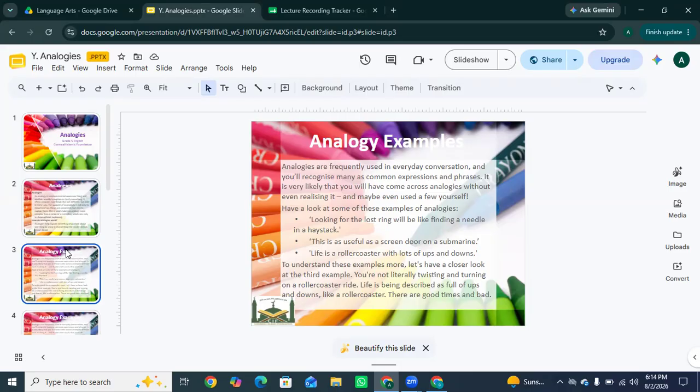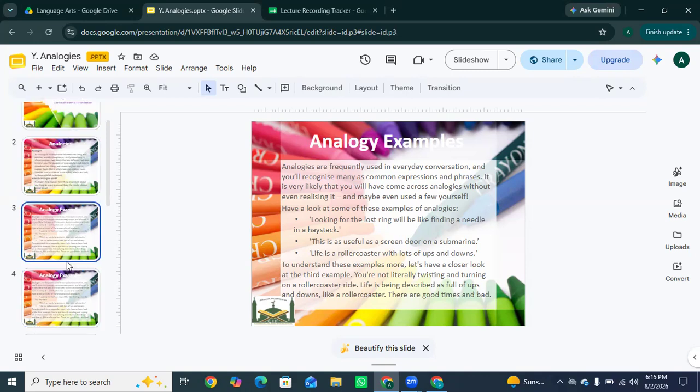So to understand these examples more, let's have a closer look at the third example: like a screen door on a submarine, meaning it is completely useless.